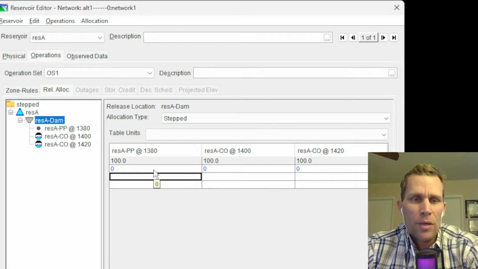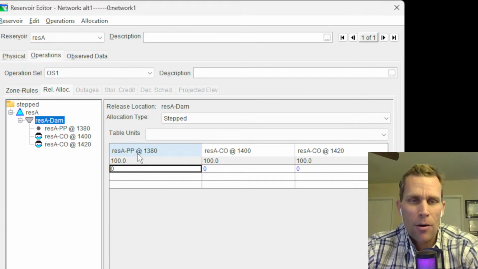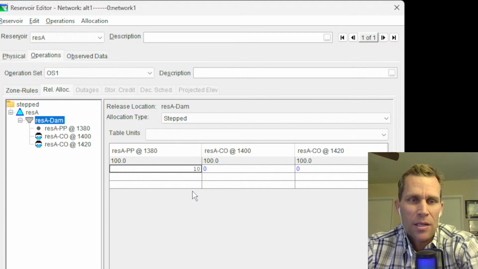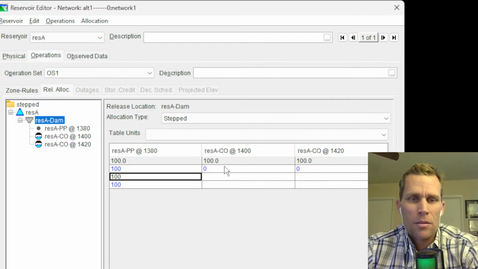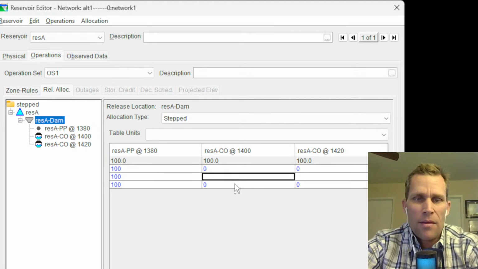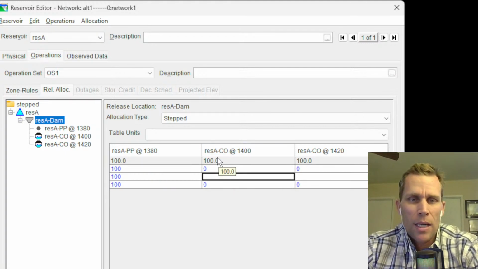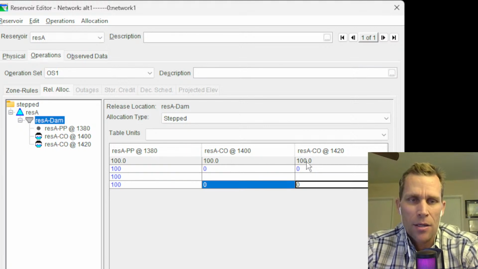But what we may want to do is, again, prioritize that reservoir, the power plant outflow, in which case we could say 100. And then I'll just say 100 all the way down so we can add some detail to the curve. And then I'll say 0 and 0. And then between the structure at the controlled outlet at 1400 and 1420, they'll both start at 0. They'll both end at 100.